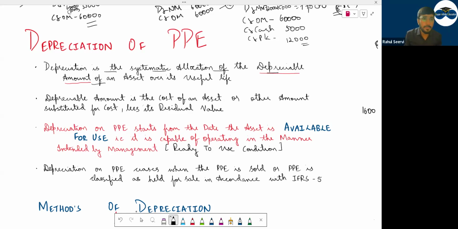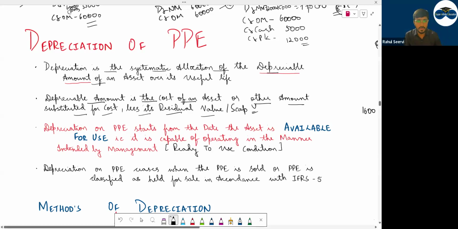Depreciable amount is what? Is the cost of an asset or other amount substituted for cost less its residual value. Residual value means scrap value. Scrap value. Is this clear? Is this clear to everyone? Now, when will you start depreciation? Can anyone read this for me? Read by yourself and try to understand what this is.